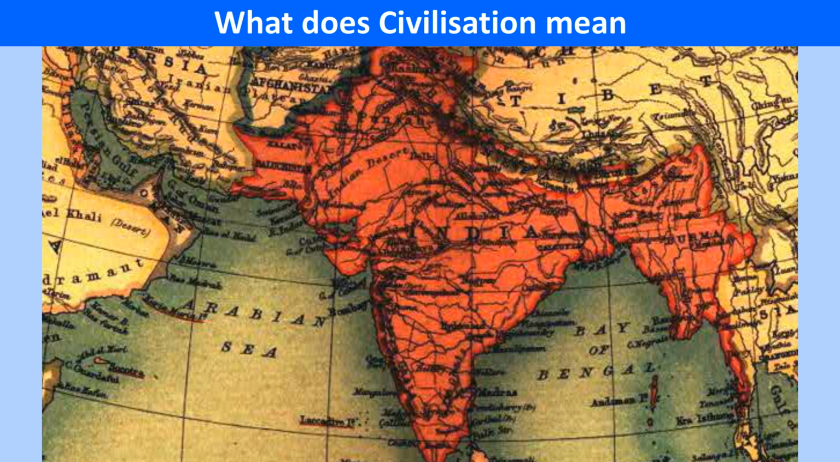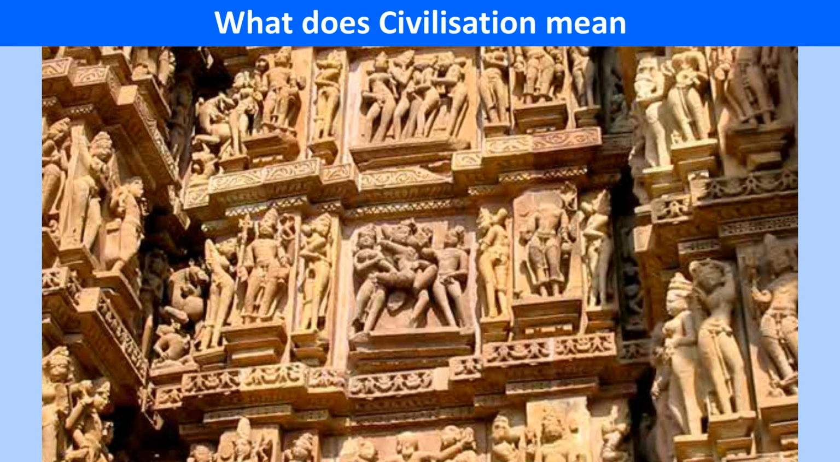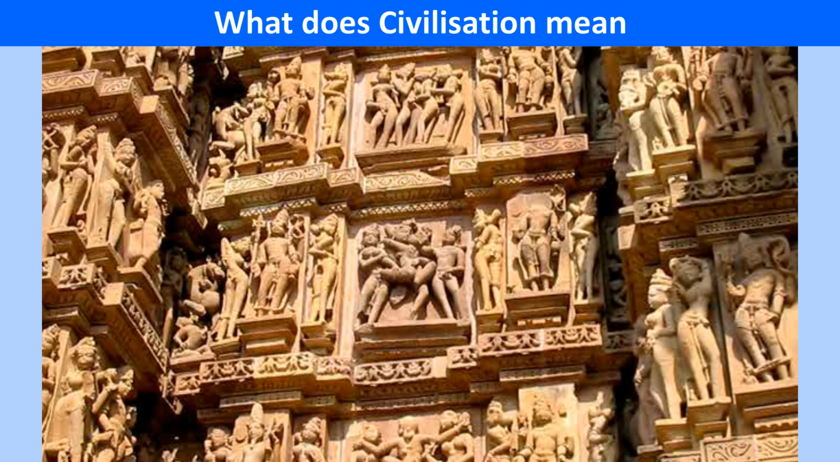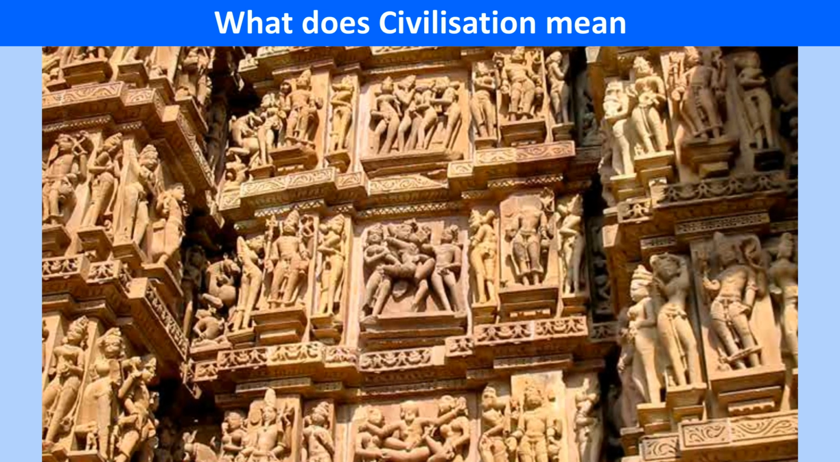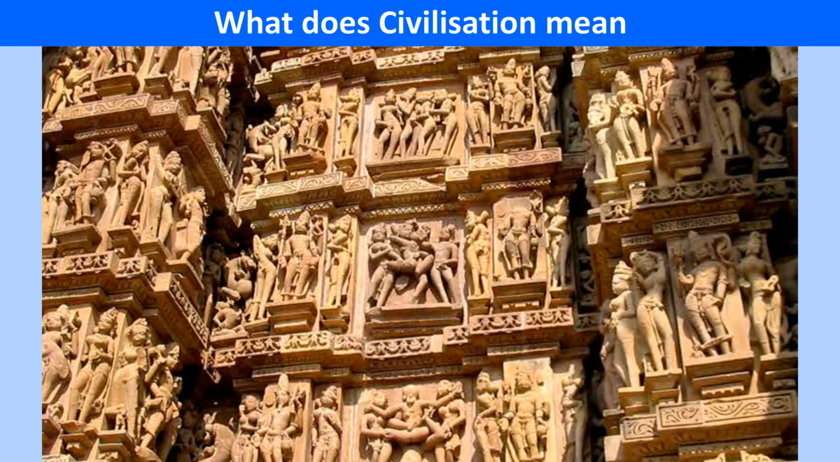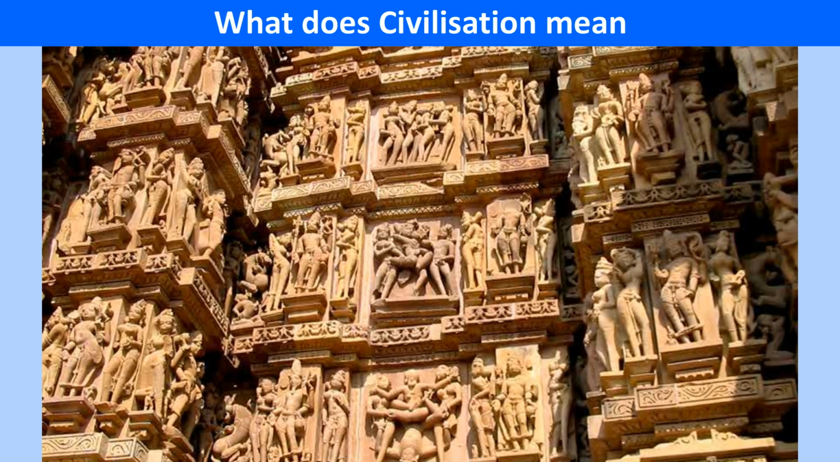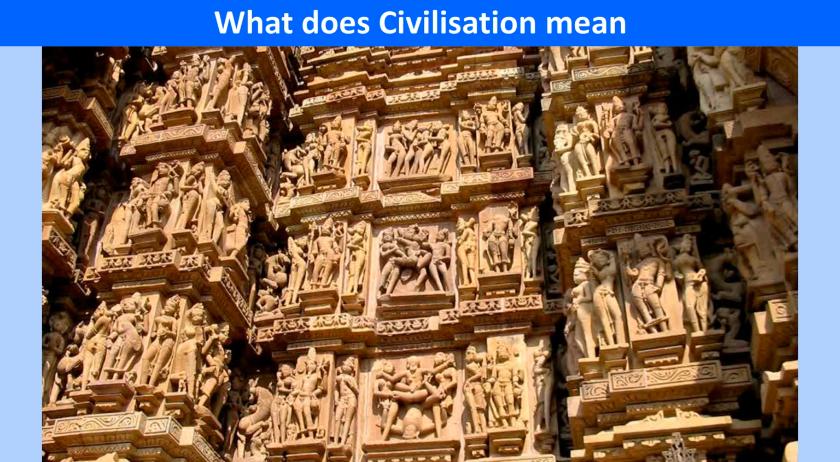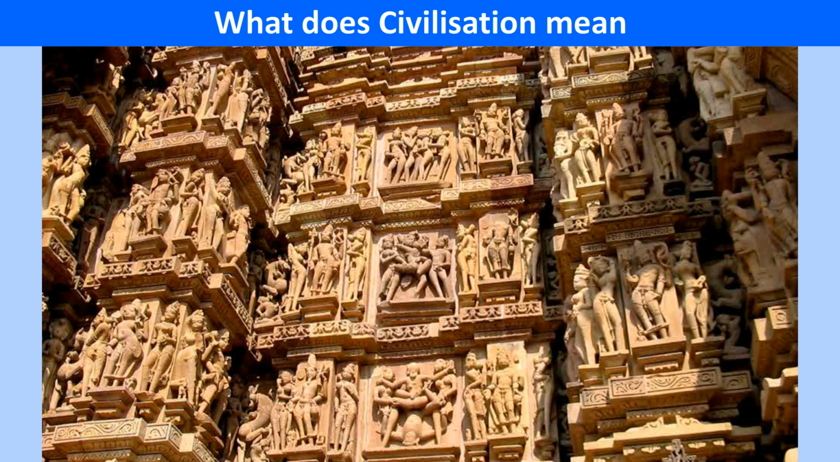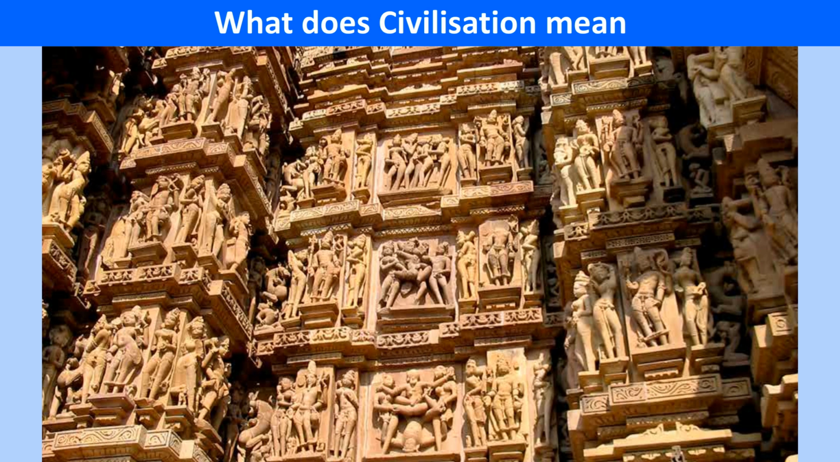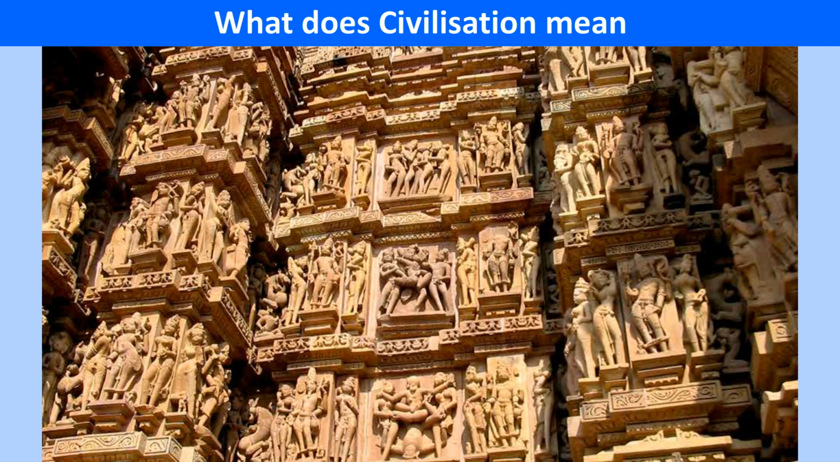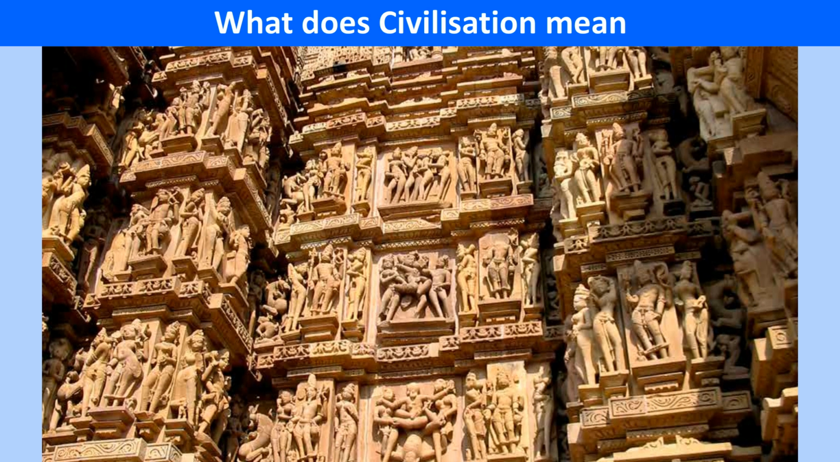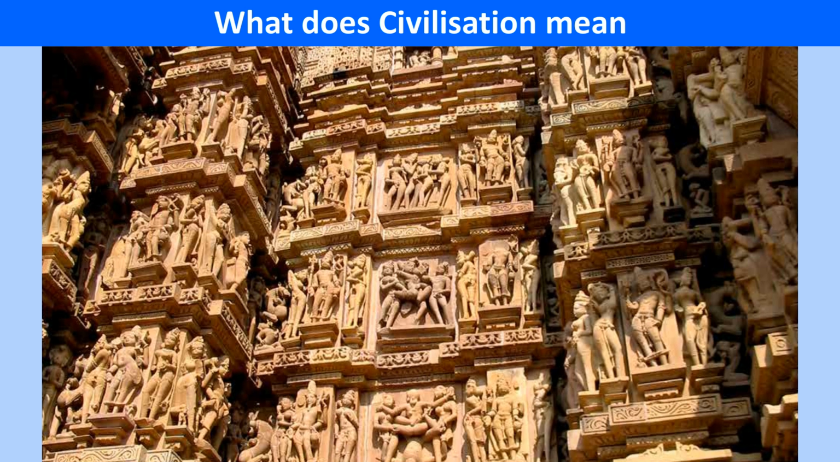Some of the major features of civilization are as follows: urban centers such as towns and cities, an efficient administrative system, prevalence of complex systems of belief, specialization of occupations, social as well as economic differentiation, growth of crafts and different forms of art and architecture, use of script and language for communication.